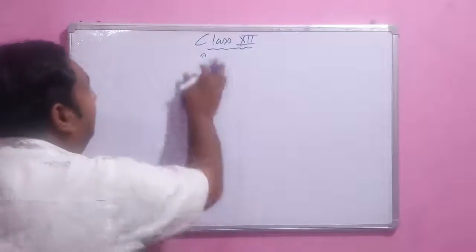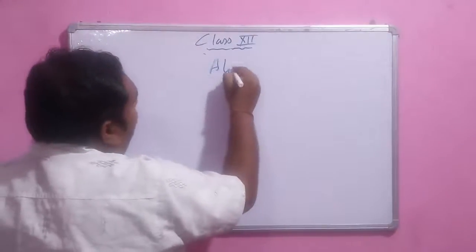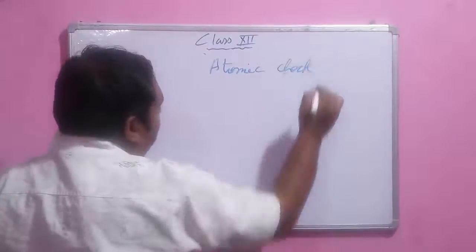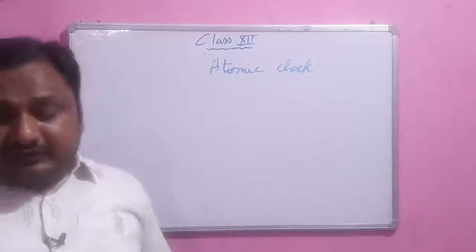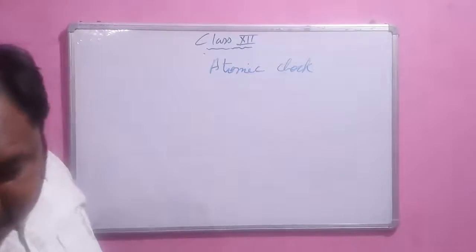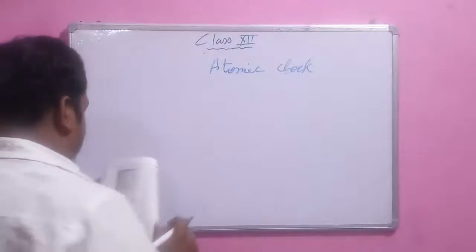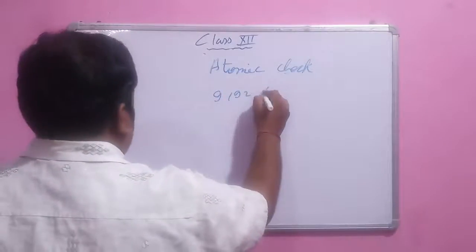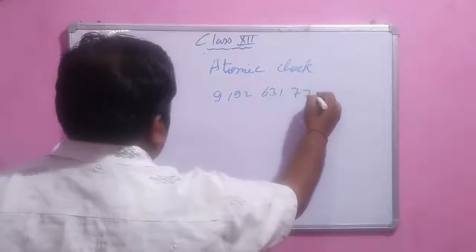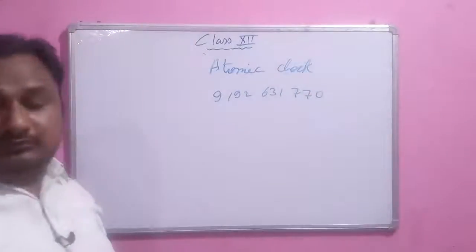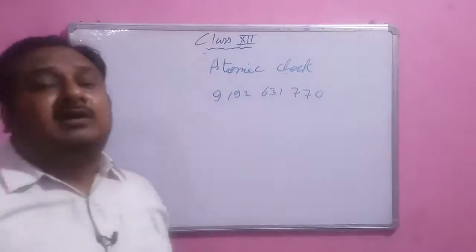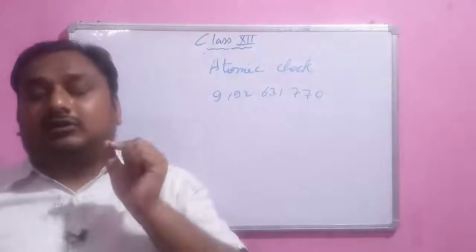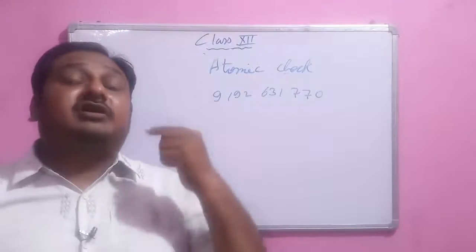Now, the concept of the atomic clock: we define 1 second as the number of vibrations, 9,192,631,770 vibrations of the cesium atom between the two hyperfine levels when it is excited from the ground state.